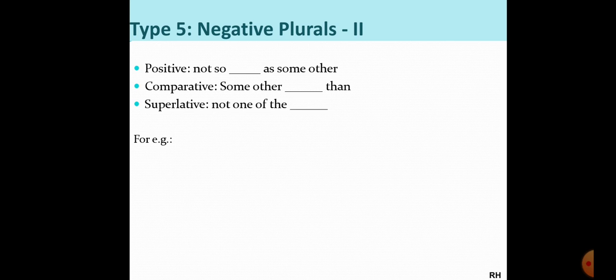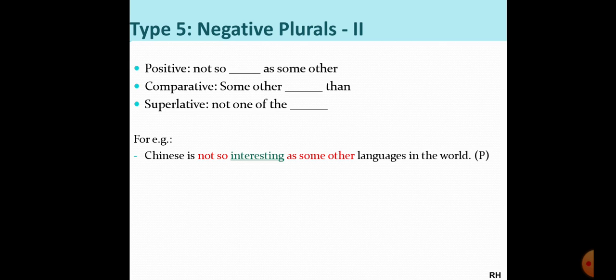Let's look at the example to understand it better. "Chinese is not so interesting as some other languages in the world." This is your positive statement. You can see it's starting with "not so", a negative word, and then adjective, and then "as some other". Whenever you see such a sentence, you need to quickly understand that it's Type 5, negative plurals part 2.